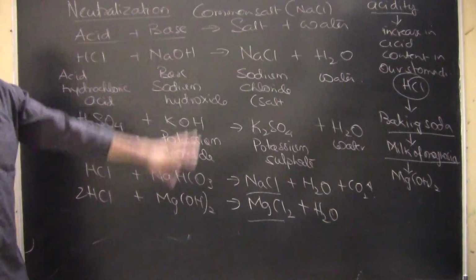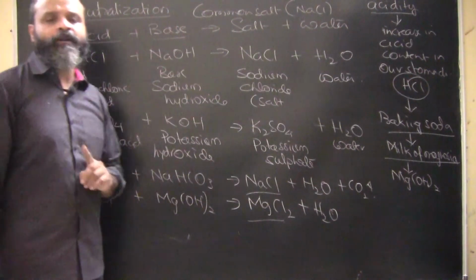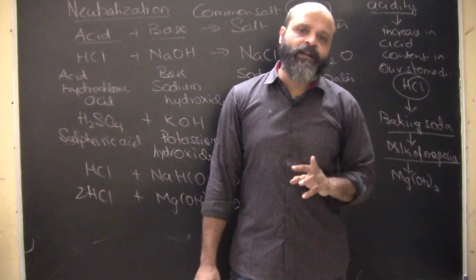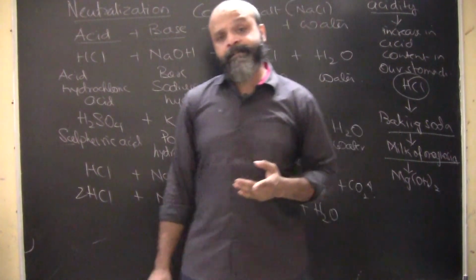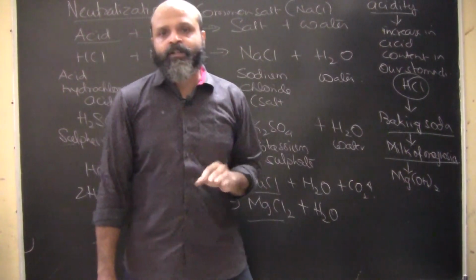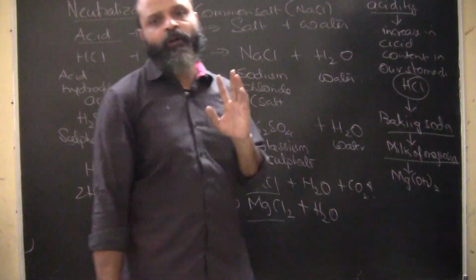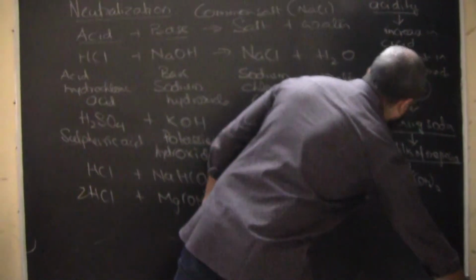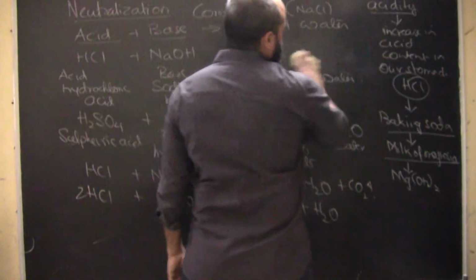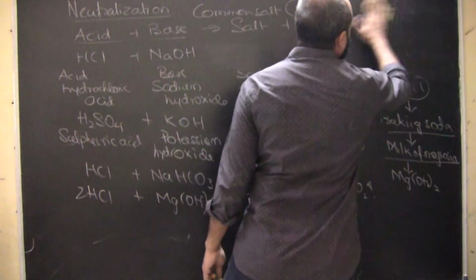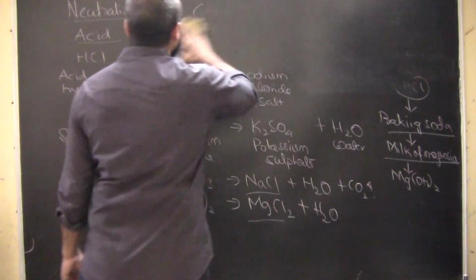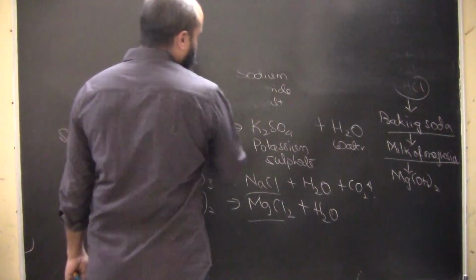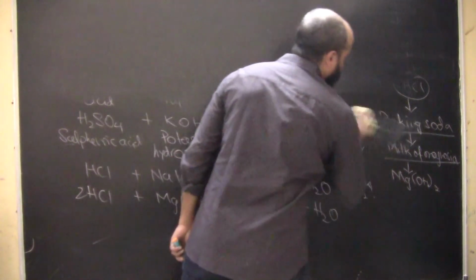So this is called a neutralization reaction, a very important reaction, because it is applicable both ways. An acid can be neutralized by treatment with a base, and a base can be neutralized by treatment with an acid. So what we get as the final product is salt and water. Almost the same sort of reaction is formed by treating an acid with a metallic oxide.